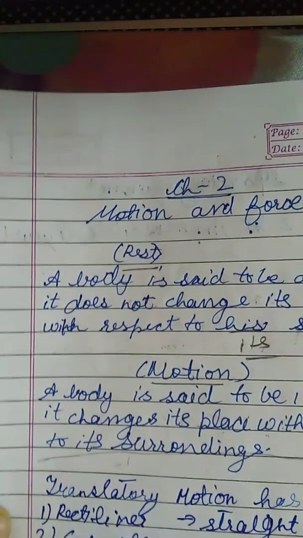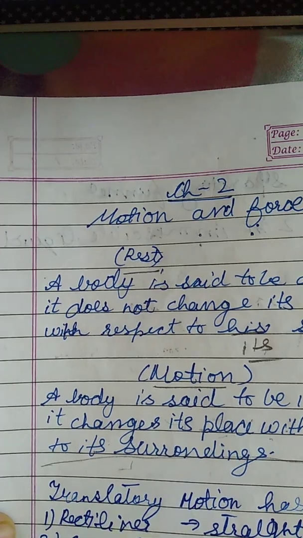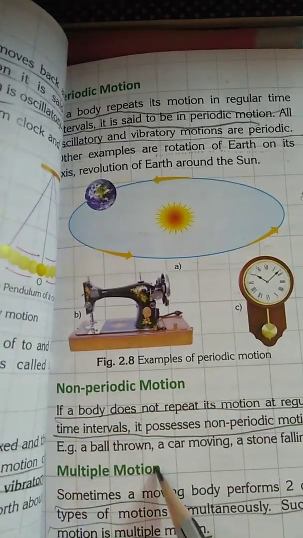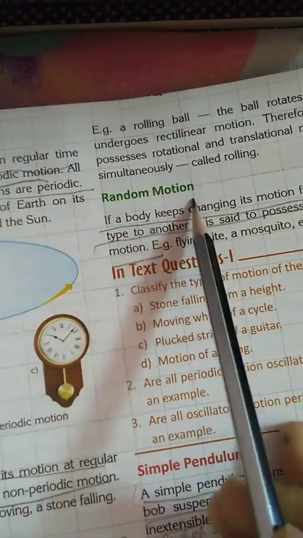So for today only this much. In the next video we'll start with the types of motion. I'll just say the types, which are translatory motion, then rotatory motion, oscillatory motion, vibratory motion, periodic motion, non-periodic motion, multiple motion, and the last, random motion.